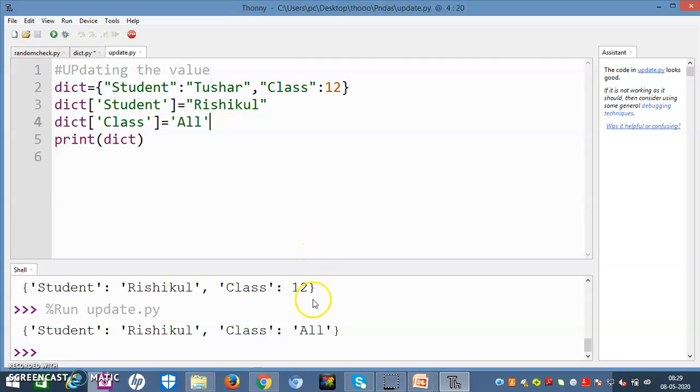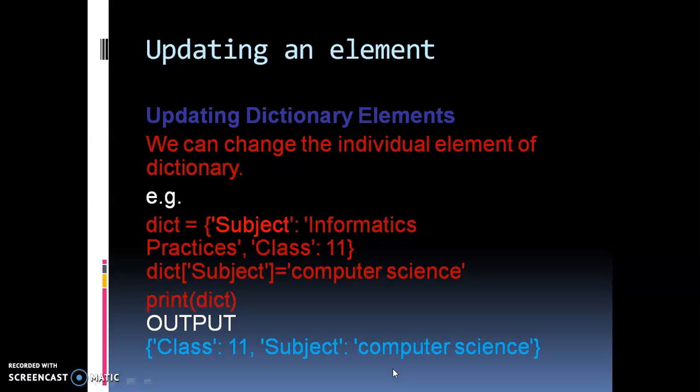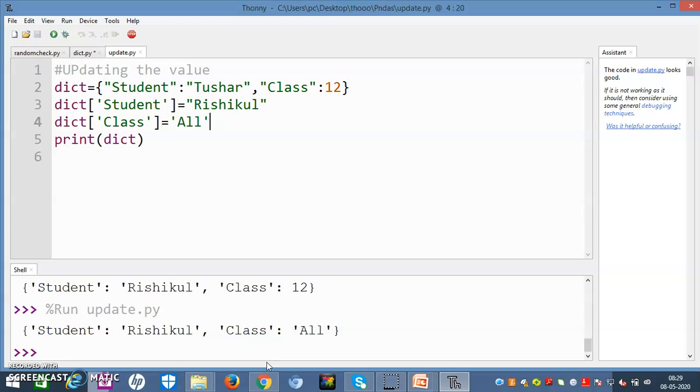Now friends, before moving onwards, I want to tell you one more thing: the keys are unique in nature. Keys should be unique for each and every one. For example, if I write student again, meaning I have copied and taken a single key two times, let us look at the example.